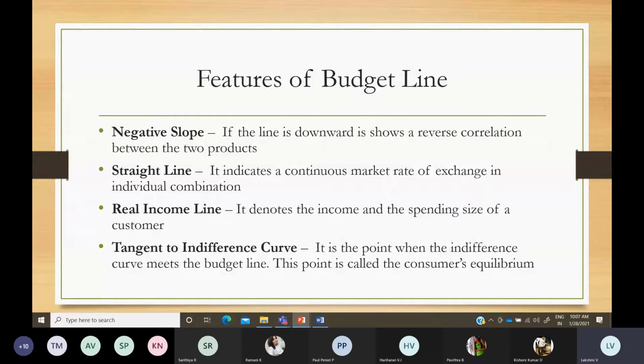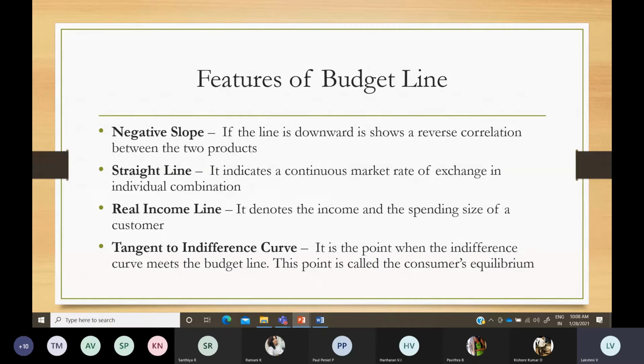Previously we were discussing the law of diminishing marginal utility, where we didn't consider income as the main aspect. Only utility, the benefit you derive from the 2 goods, we discussed from the indifference curve approach. But under the budget line, you are going to fix a target, with your income, how much you are going to allocate your funds, because our income, salary, whatever we have, is limited, so we have to allocate only between these 2 goods. So this is the assumption.